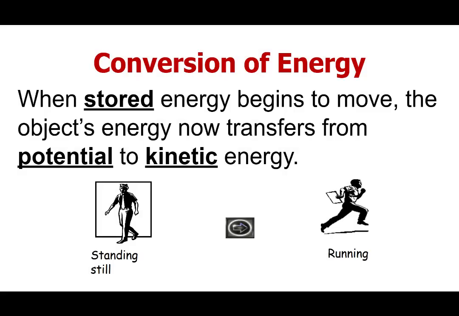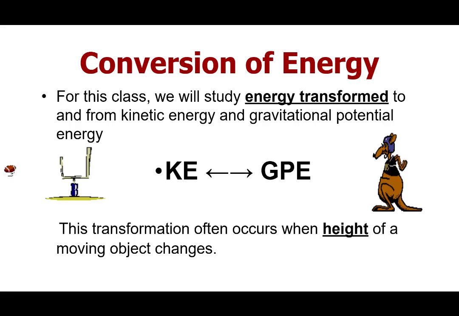So when stored energy begins to move, the object's energy now transfers from potential to kinetic energy. So if you're standing still, you have the potential energy, the potential to move. And then as you begin to run, that gets converted into kinetic energy. You can have both, and you oftentimes do have both at the same time. Okay, and we're going to practice how to do those calculations.